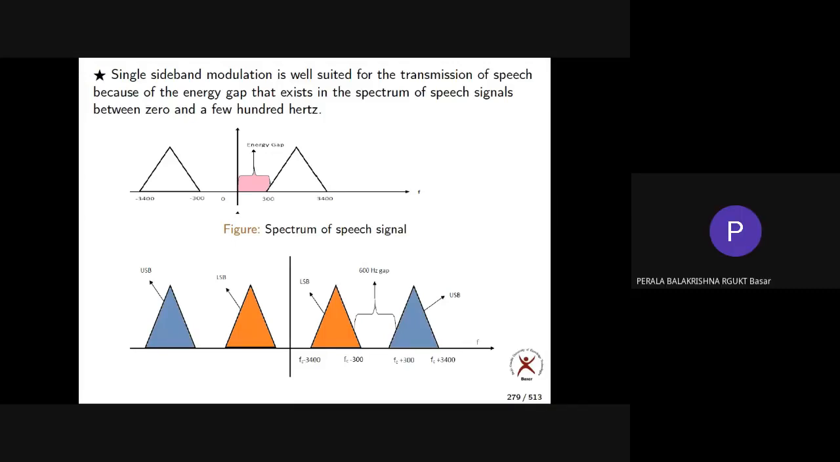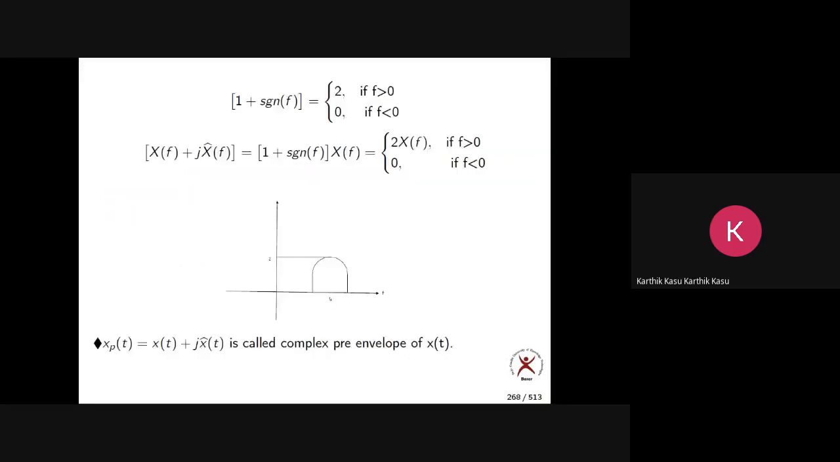We can easily separate SSB. Yes, very good. As I told you, SSB has very good power efficiency and very good bandwidth efficiency. The problem was generation. What generation? Filtering.